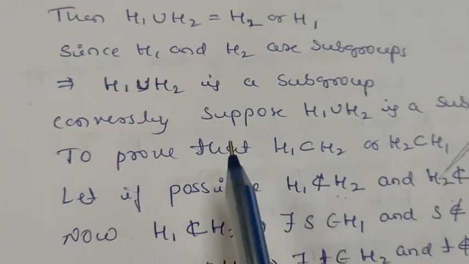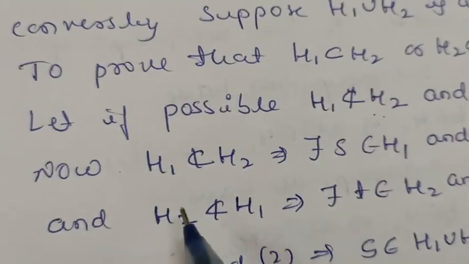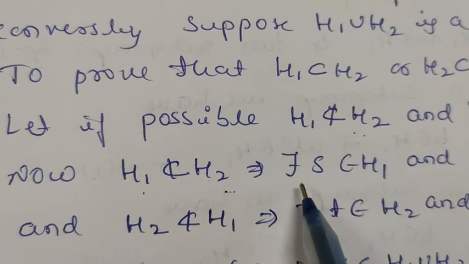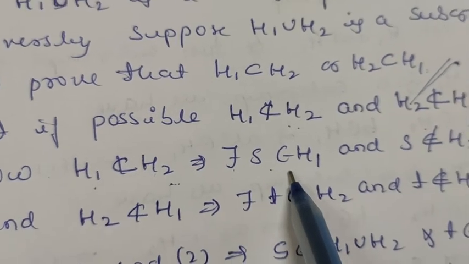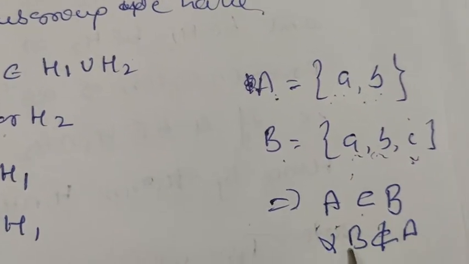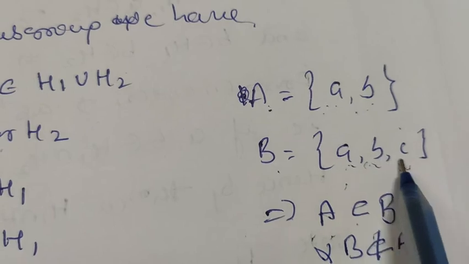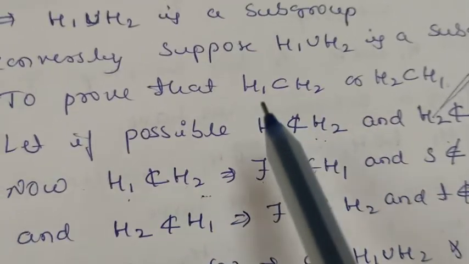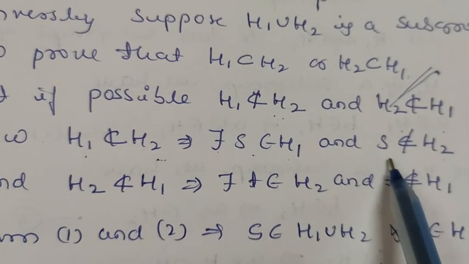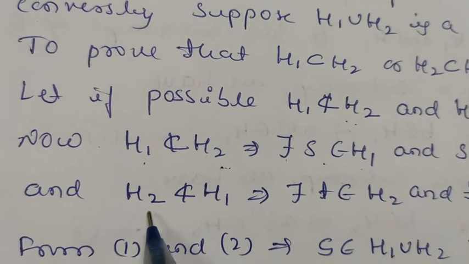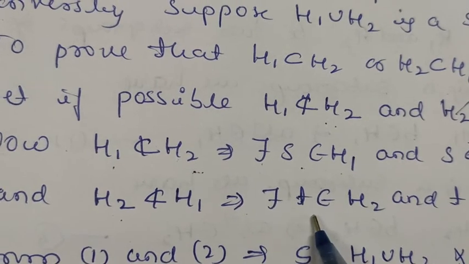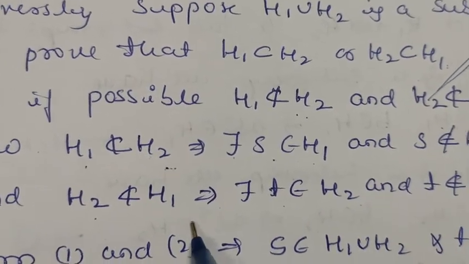So what we have assumed here is that H1 is not contained in H2. H1 is not contained in H2 means there exists at least one element in H1, S belongs to H1 and S does not belong to H2. Like what I have explained, B is not contained in A means there exists at least one element in B which is not in A. The same thing here. So there exists at least one element S belongs to H1 such that S is not in H2. And similarly, H2 is not contained in H1 means there exists a T belongs to H2 and T is not in H1.